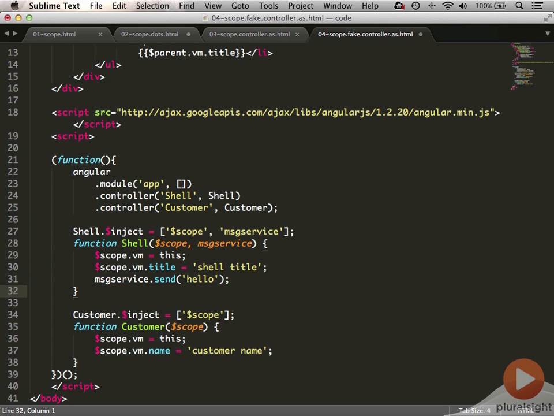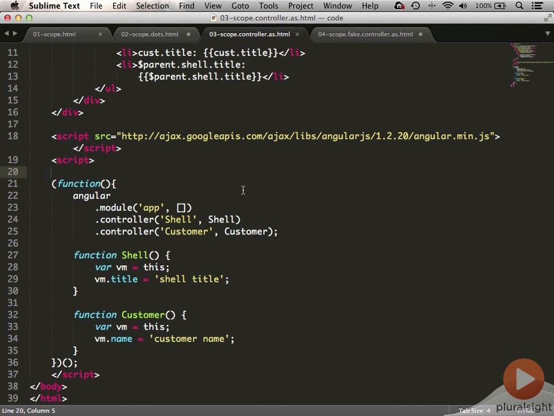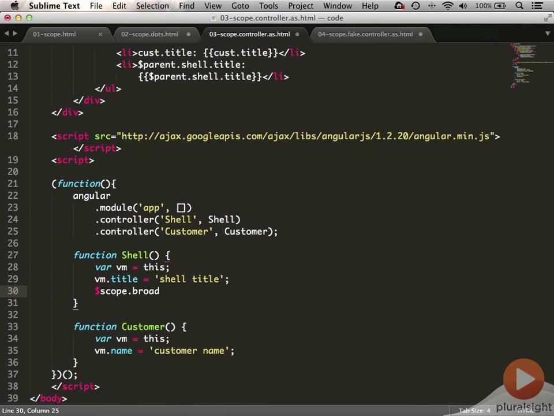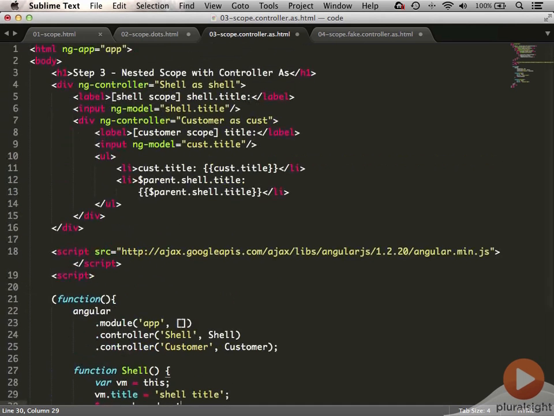So what I'm saying is that it's not necessarily a bad thing to use scope broadcast or apply or watch. It just may not be the place you want to use it inside of a controller. But you might be tempted to use it if scope is already there. So kind of a side effect of using controller as or classic scope is that with the controller as, the scope is removed immediately from the controller. As you can see here, in example 3 we looked at earlier, there's no scope being injected, so it's a lot harder for me to say, okay, let me go ahead and do scope.broadcast. Well, scope doesn't exist here, so I can't do that in the first place.